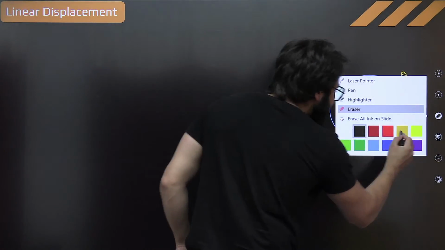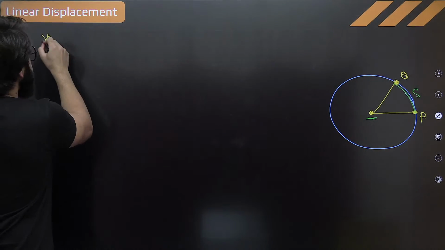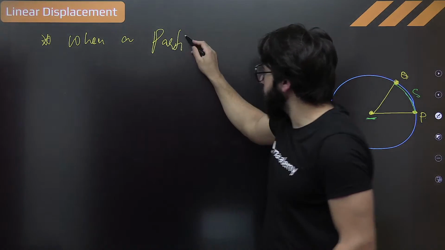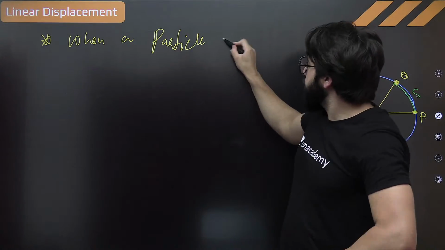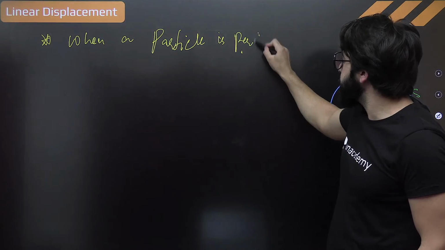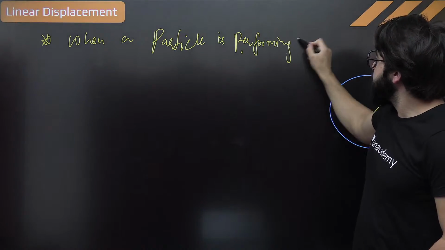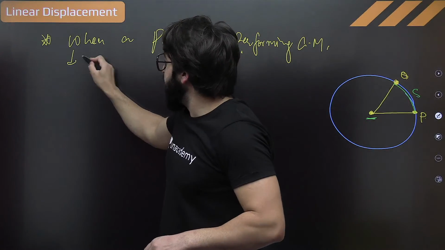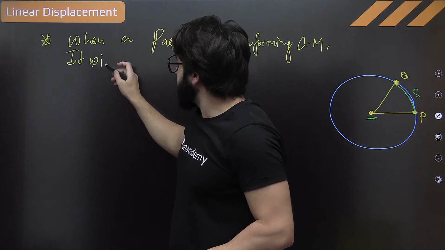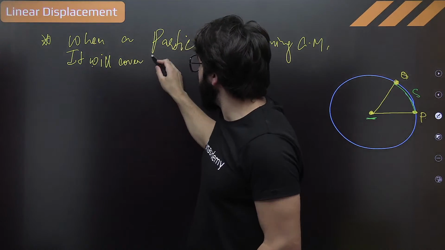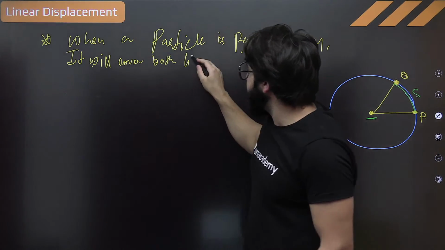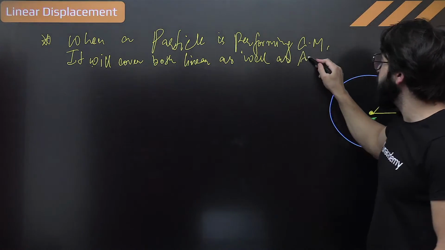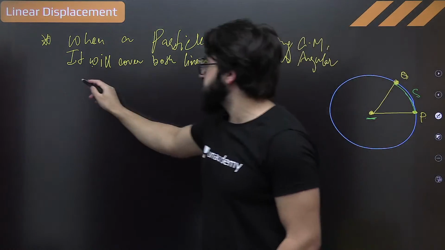So I say in that case, when a particle is performing circular motion, it will cover both linear as well as angular displacement.